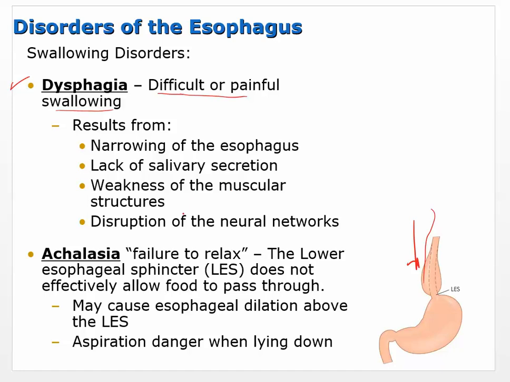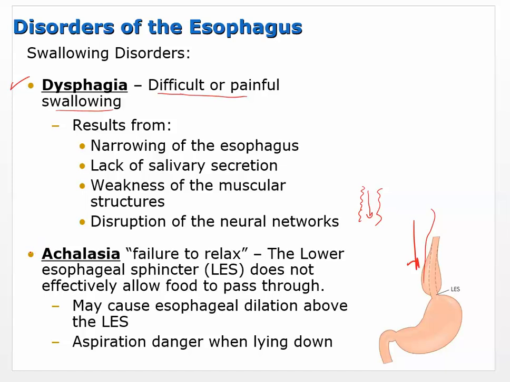That weakness could cause some pain and difficulty there. And then, of course, disruption of neural networks. Anything like MS that interrupts the neurons that are supposed to be coordinating this peristaltic movement and initiating that movement of food down. If you have neuronal damage, that's going to cause the same types of problems. Okay, so that's dysphagia.